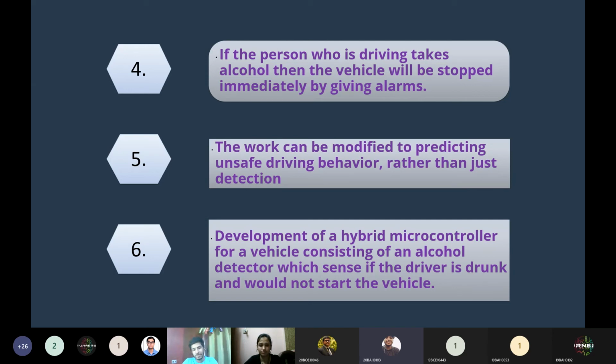Along with face detection, the addition of some programs can help predict rash driving rather than just detecting drowsiness. Adding hybrid controllers for a vehicle that include alcohol detectors would not allow the car to start if the driver has consumed alcohol. So these were the advancements, and from our side, over to the narrators.